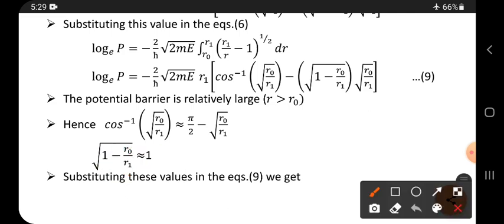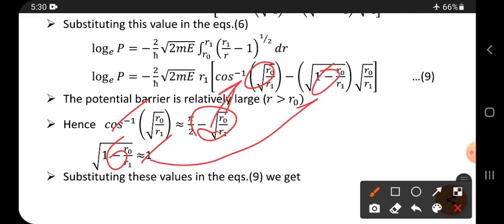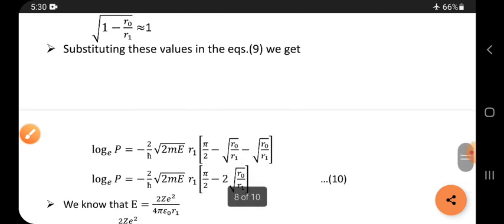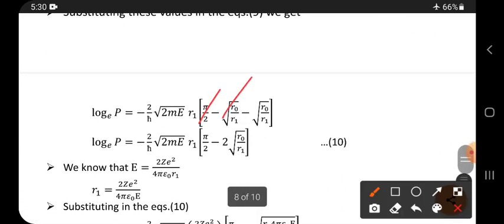So now substitute in the place of this equation and in the place of this 1. Then finally what do we get? We get this one.